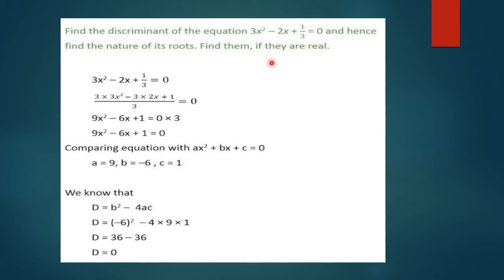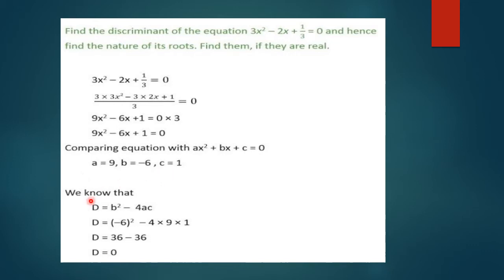We can also make our equation like this by multiplying the whole equation by 3. We get 9x square minus 6x plus 1 is equal to 0. Now comparing it with ax square plus bx plus c, or in other words taking the LCM and simplifying, we get the equation like this. Now the value of a is 9, b is minus 6, c is 1.